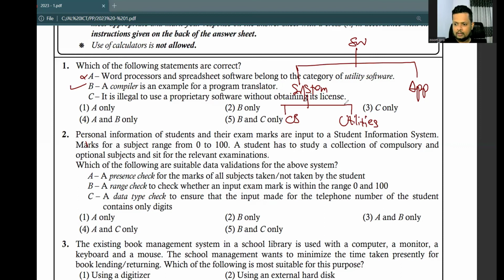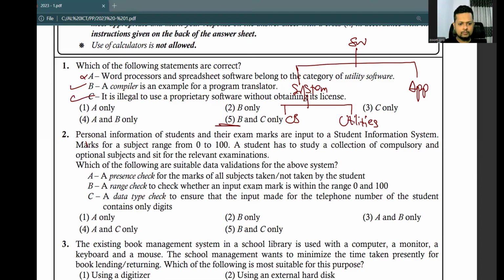No, if a software is free, that doesn't mean it is an open source software, right? There are two main types of license: copyrighted or closed source software, and open source software. So C is correct. B and C.